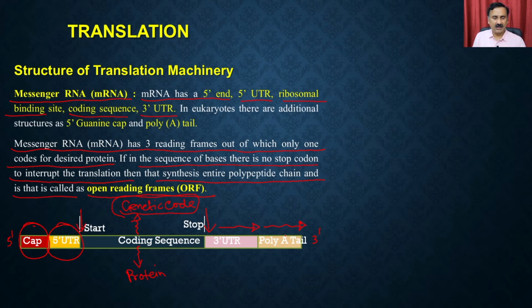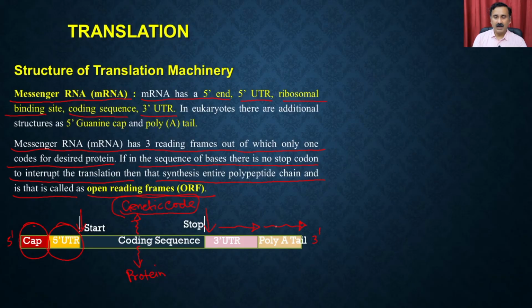I think you remember that when we were discussing transcription, we said that you require a cap and a poly A tail for the proper functioning of the messenger RNA. Both the poly A tail and the cap are required for the messenger RNA to bind to the ribosome, and that's how they participate in protein synthesis. Now what this means is that the coding sequence could be interpreted in 3 reading frames. So let's take an example of how this is done.